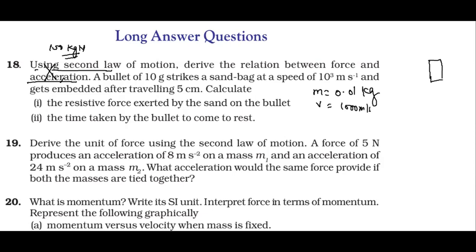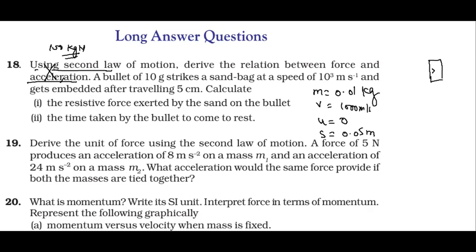So we can simply say that its final velocity will become 0, and its initial velocity before touching this wooden block is 1000 meter per second, after traveling a distance of 5 centimeter only. You can write S is equal to 0.05 meter. This is the distance traveled, and in that distance its velocity becomes 0. So first of all we need to calculate the value of acceleration.